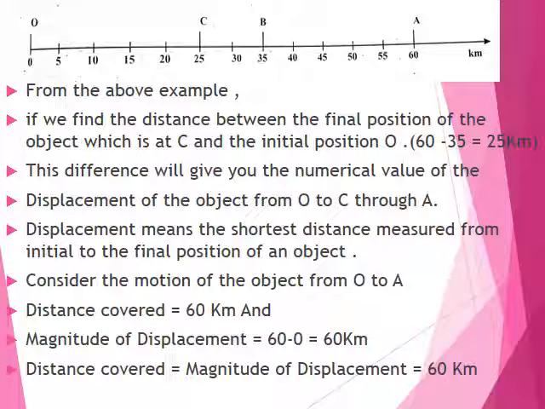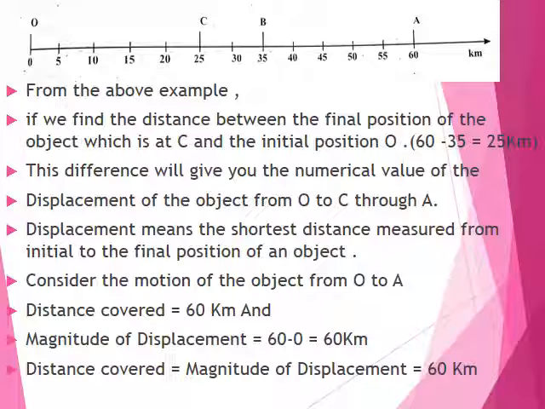Now see the second example. Consider the motion of the object from O to A. Now the object travels the distance O to A. So the distance covered is 60 km. So the magnitude, that is the numerical value, is 60 km distance.